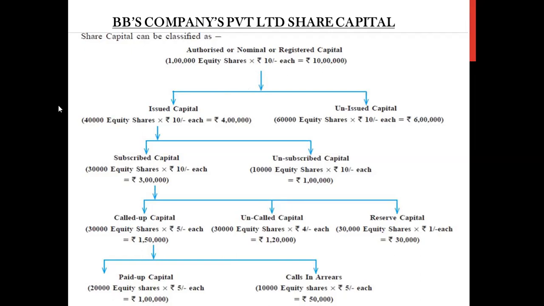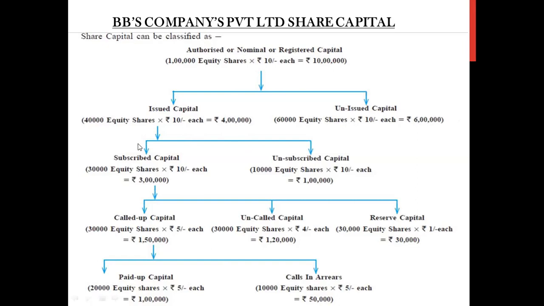Okay, so that is called the issued capital. And the part which is kept aside and not offered to the public to buy is called unissued capital. Now, for example, 4 lakh was issued out of 10 lakh and 6 lakh was kept aside.